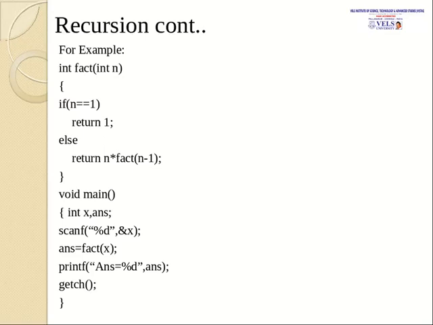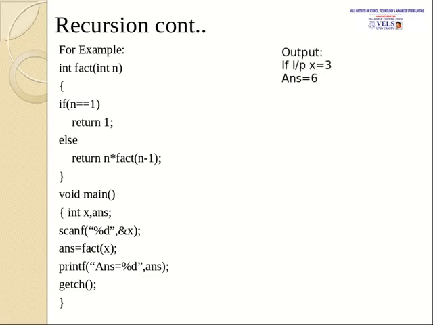Here I have given an example for a recursion function. This is a factorial program where we are using a recursive function. The execution here will start from the main function. We use two variables here, x and answer. Both the variables are integer variables. x will be the input given by the user. According to the user's input, the execution will start.